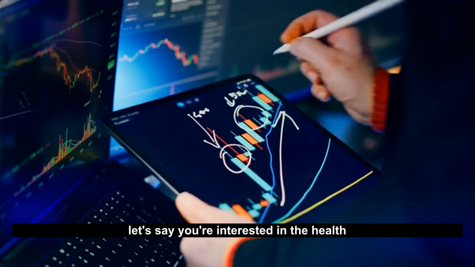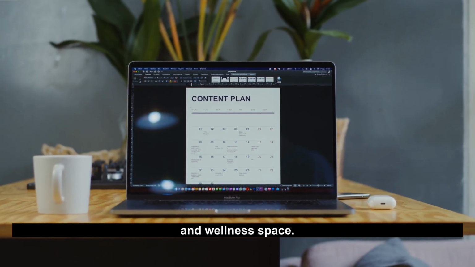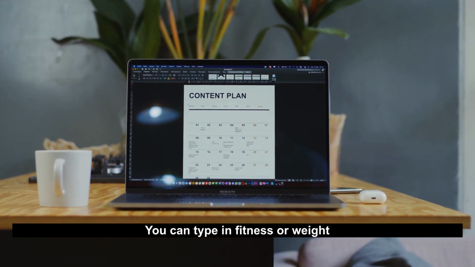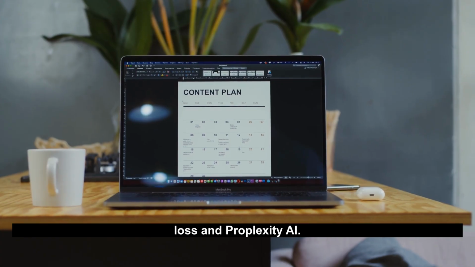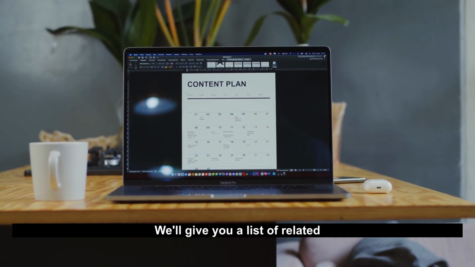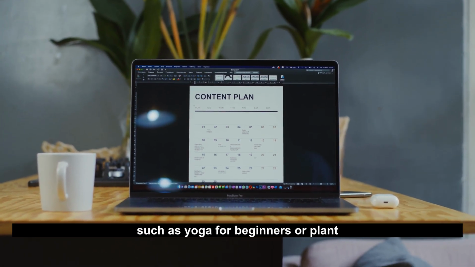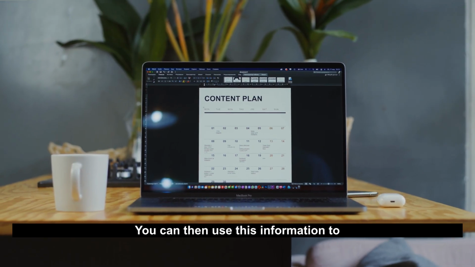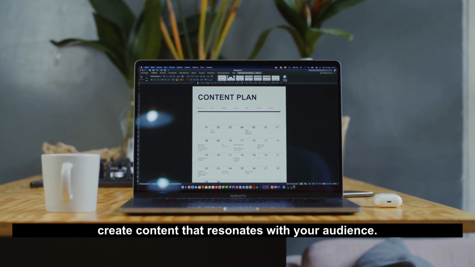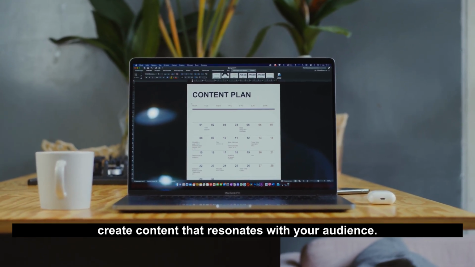For instance, let's say you're interested in the health and wellness space. You can type in fitness or weight loss, and Perplexity AI will give you a list of related topics and keywords, such as yoga for beginners or plant-based diet plans. You can then use this information to create content that resonates with your audience.